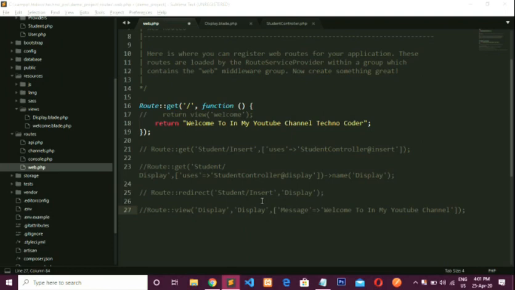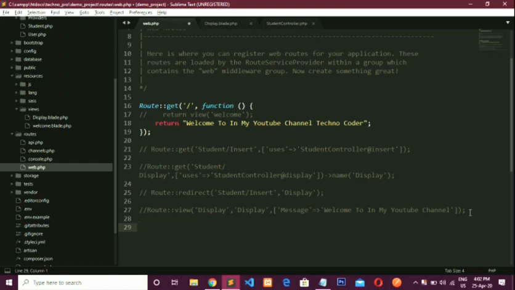Okay, so the last topic is route parameter. Basically, route parameters are classified into two types. The first one is a required parameter and the second one is an optional parameter. As the name suggests, for a required parameter you must pass a value, and for an optional parameter, the value is optional. Okay, so let's see the practical of it.